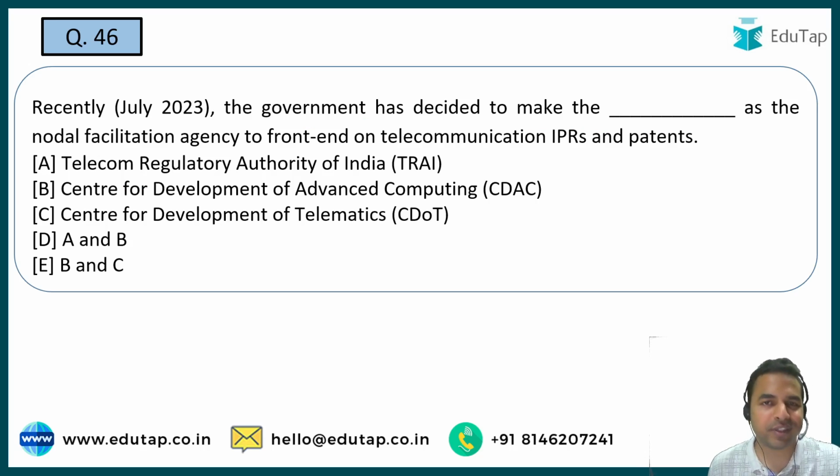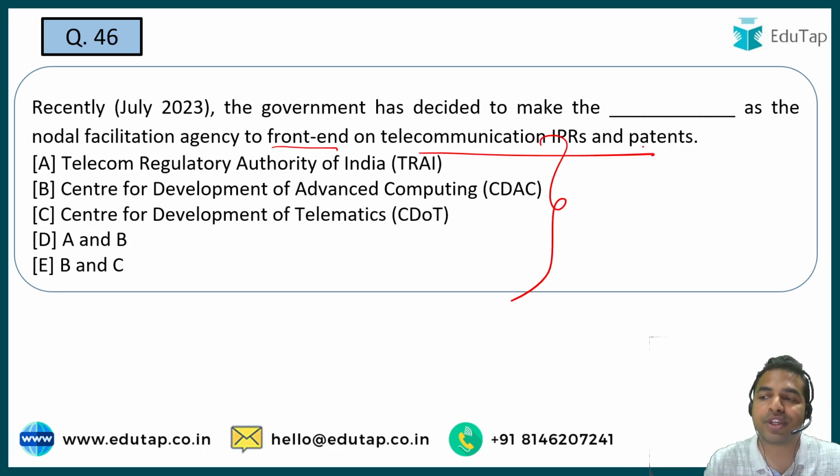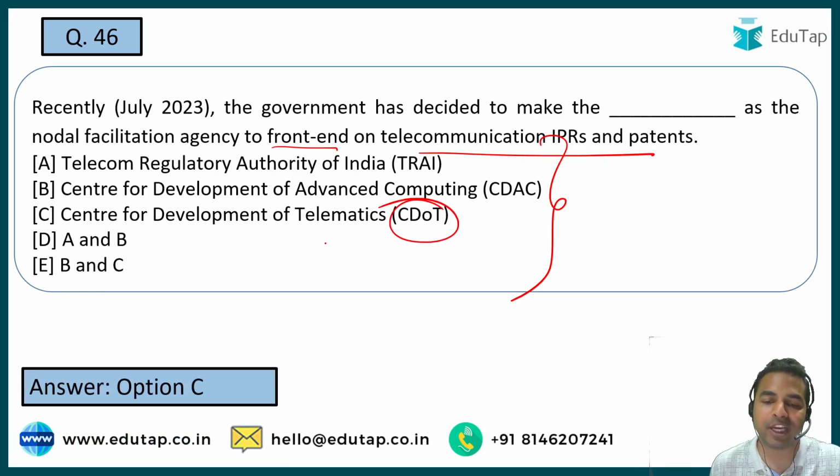The government of India decided to make one of these organizations a nodal facilitation agency to front end on telecommunication IPR and patents. What is the name of that organization? That is CDOT. Okay, that is Center for Development of Telematics is the right answer.